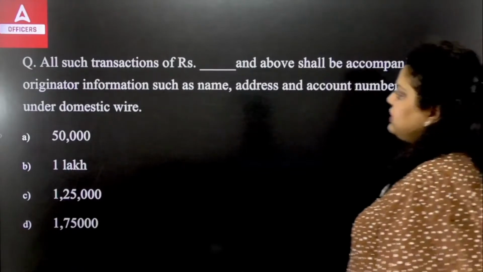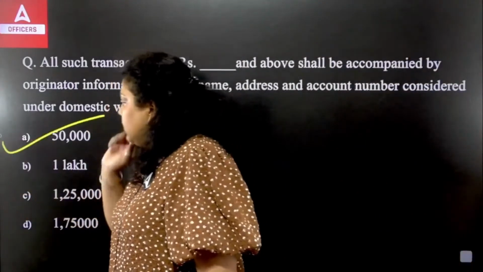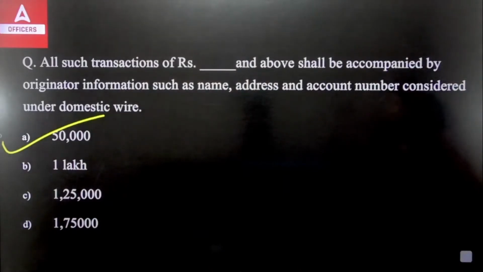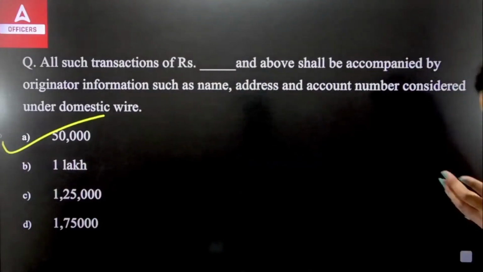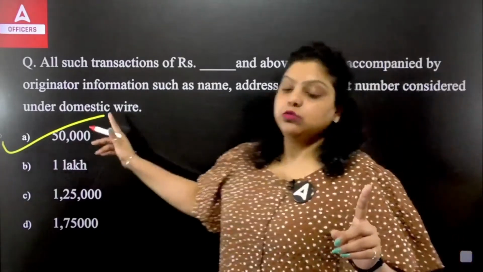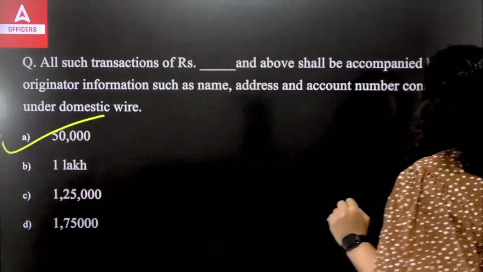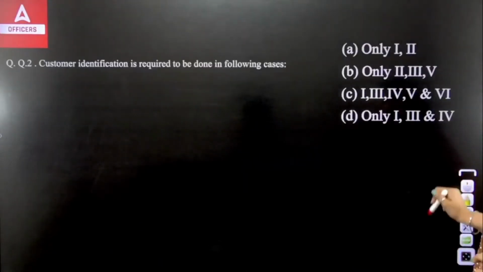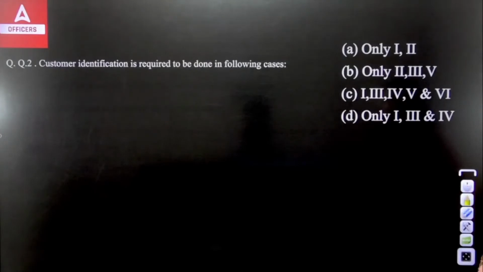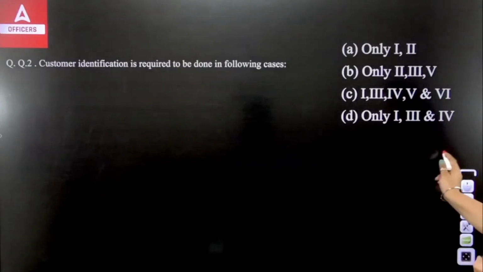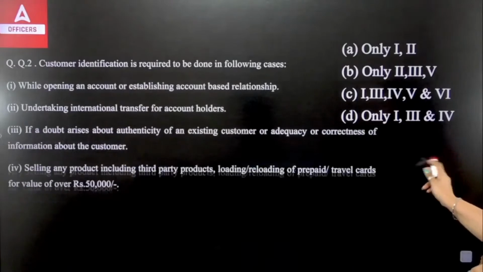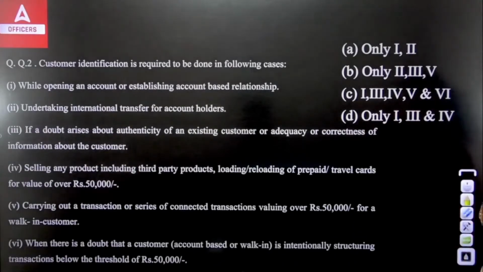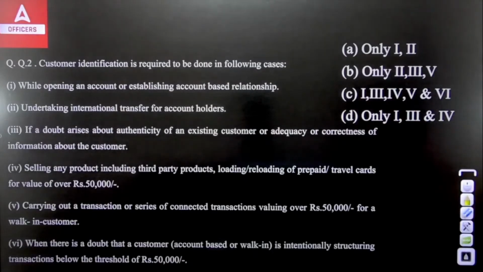The amount which needs to be accompanied by certain information like name, address, account number is 50,000 and above. Okay, the amount is what? 50,000 and above. Next. Customer identification is required to be done in the following cases. So what are the cases in which customer identification can be done? And these are the options you have. This question is a little bit lengthy because it's a statement-based question.